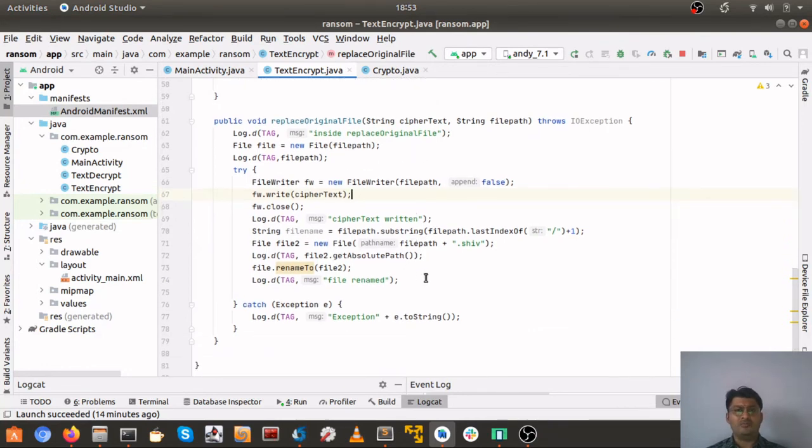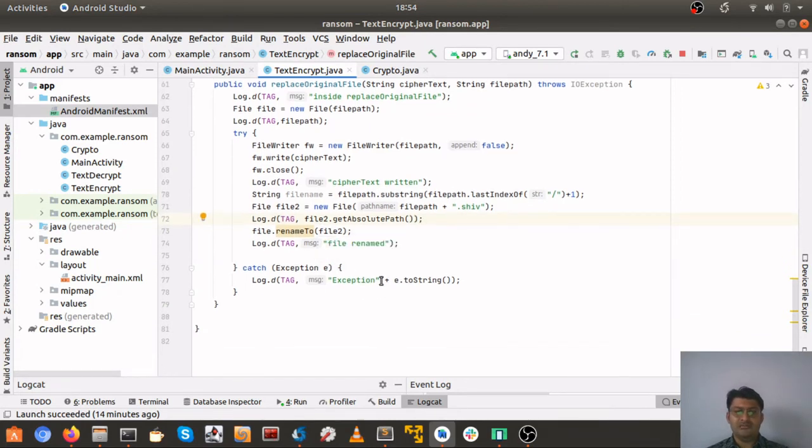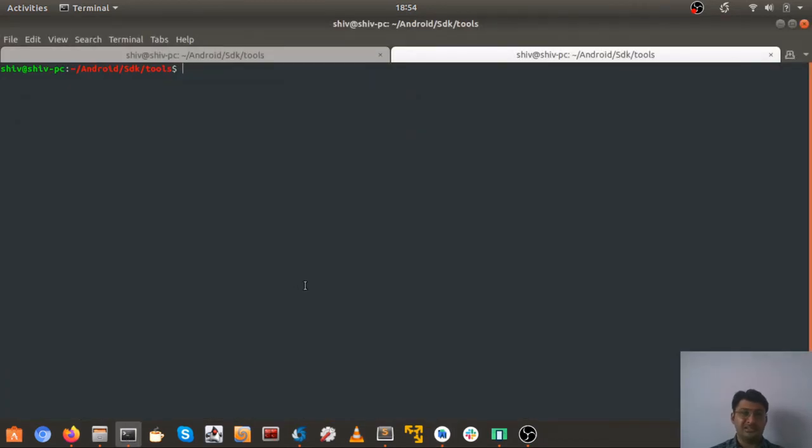Recently there were many, like .pahd on Windows. I saw some of my friends were having ransomware on their Windows machines, and all the files were having this weird extension, say .pahd, or some random extensions. So just for simplicity, for fun, I am using .shiv as the extension, and that's it. The file is renamed, and this is just exception handling. So let's run this thing quickly. I know this video is getting a bit long, but encryption is a very lengthy thing.